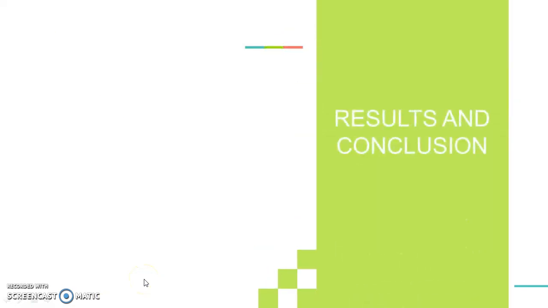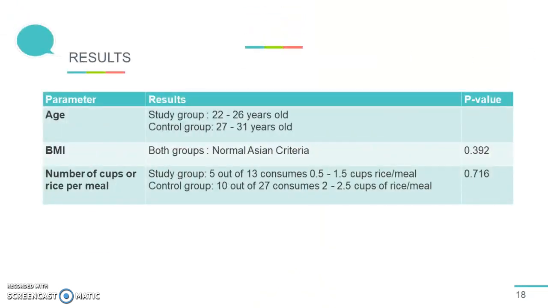For the results and conclusion, in both control and study groups, most of the subjects were categorized within the normalization criteria of BMI, and a p-value of 0.39 was obtained, showing no significant correlation between the BMI and GTM. For the cups of rice per meal and GTM, a p-value of 0.71 was obtained, which means that a correlation between the number of cups of rice per meal and developing GTM was not established.